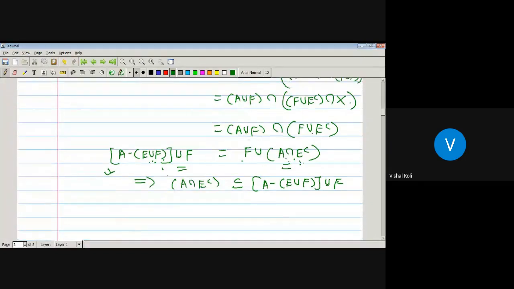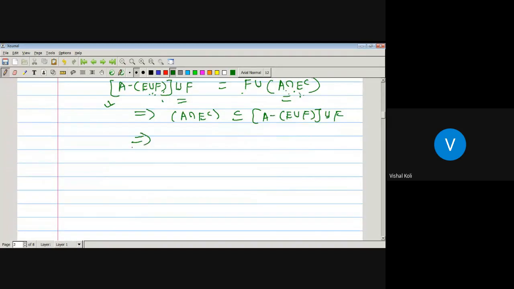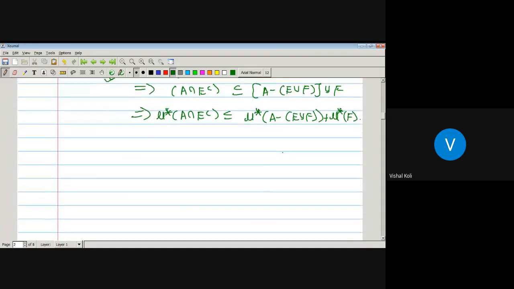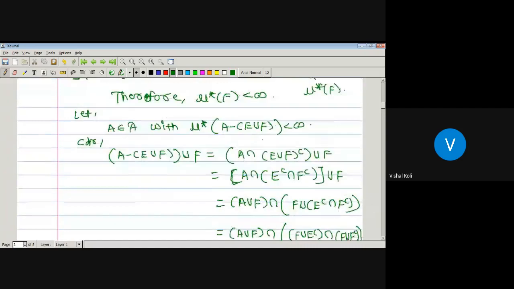Okay, now just use the property that outer measure is monotonic, which implies that outer measure of A intersection E complement is less than or equal to outer measure of A minus E union F plus outer measure of capital F. But we know that outer measure of A minus E union F is finite, and also we have considered that outer measure of F is finite.